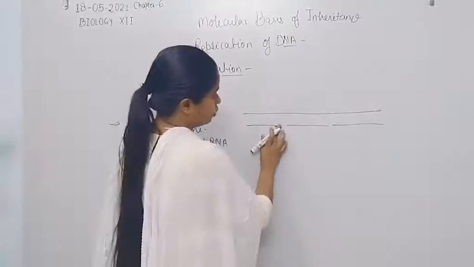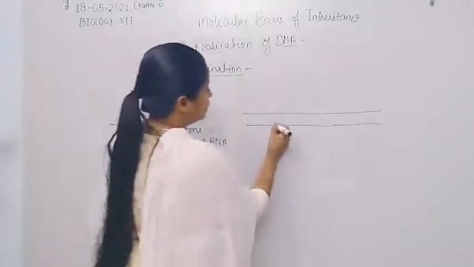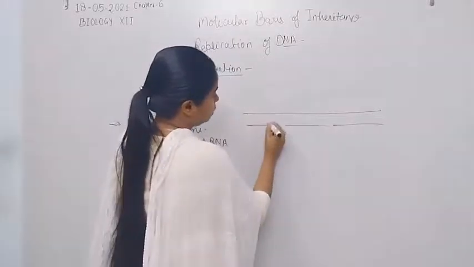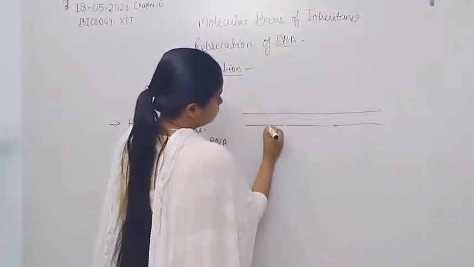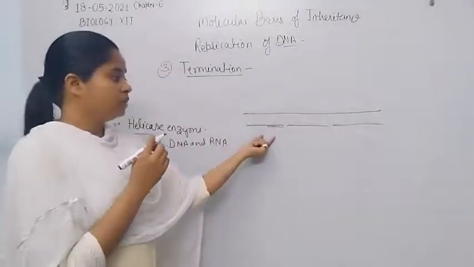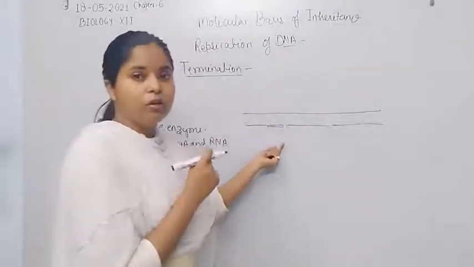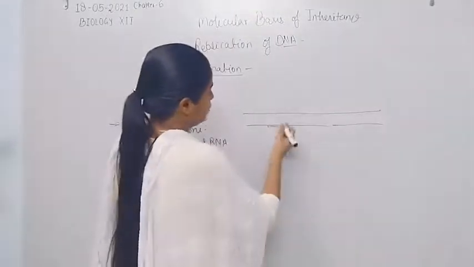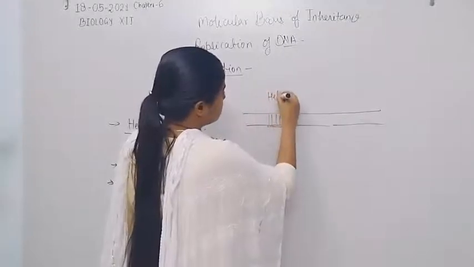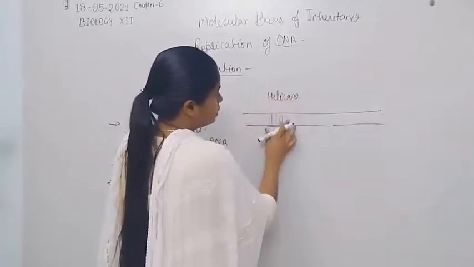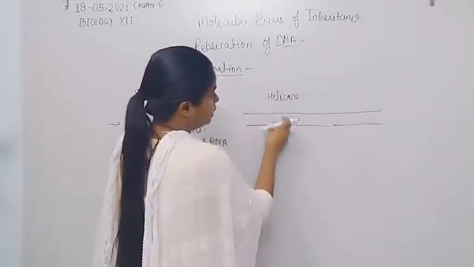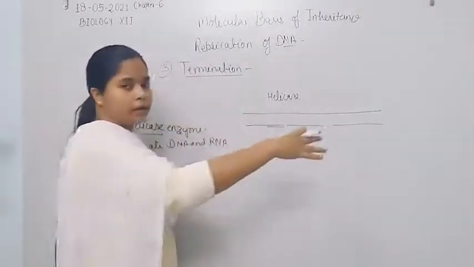Here is the DNA molecule, and here is the primer, formed by approximately 10 nucleotides, with bonds between the nucleotides. First, helicase is needed for unwinding of a small portion of DNA, not the whole DNA.